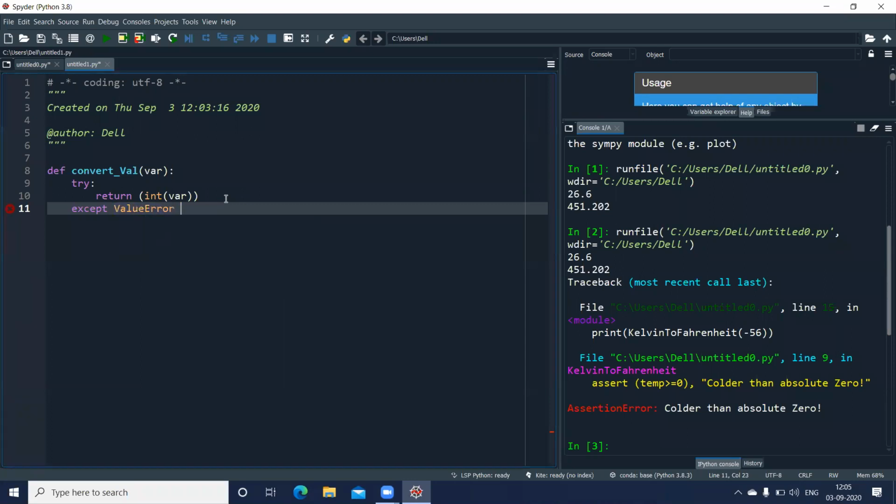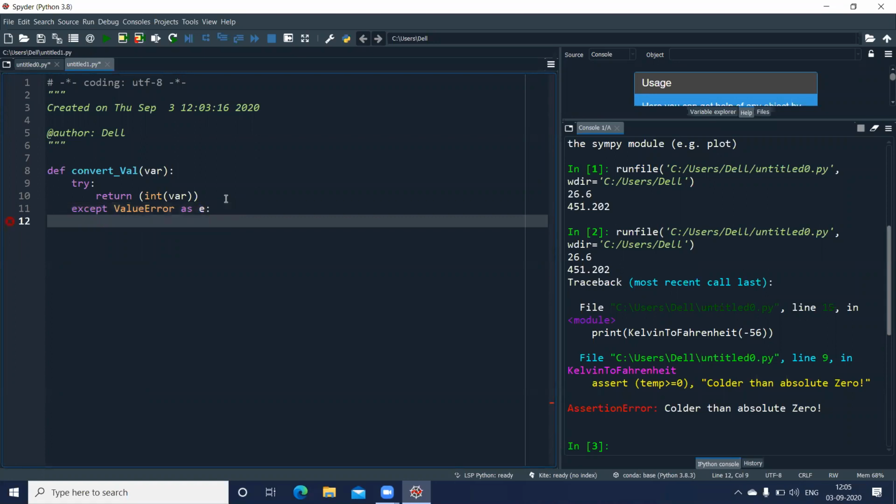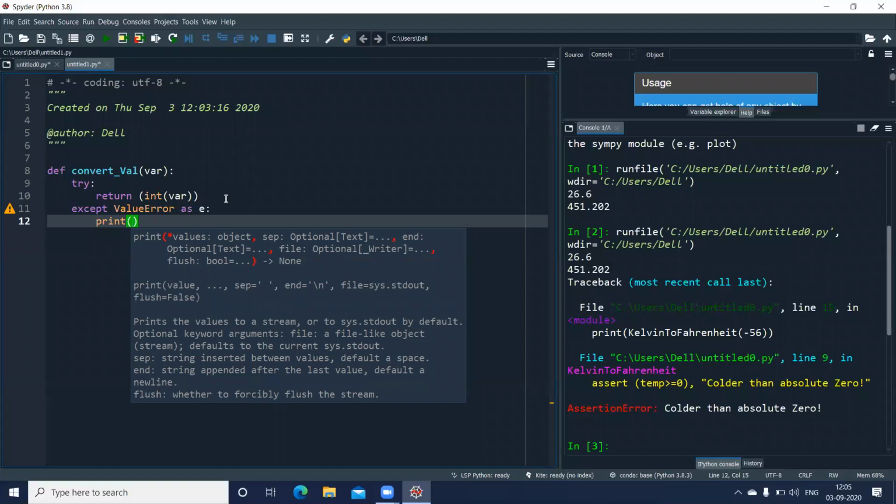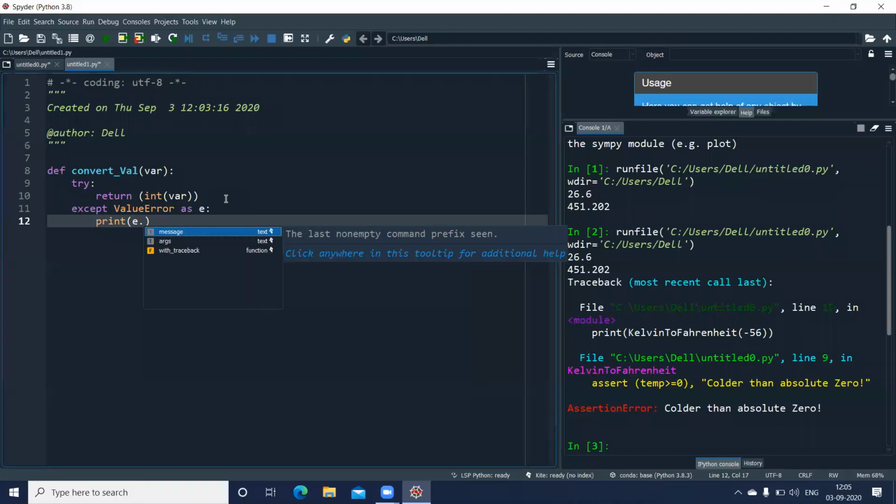as E. Now, E will contain the messages or the values which I want to display. The type of error it is will come in my E variable. Here I'll give the print statement to display what is there in E, what type of error it was. So I can use E directly and print whatever the messages are there, or I can make use of E dot args, that is my arguments.